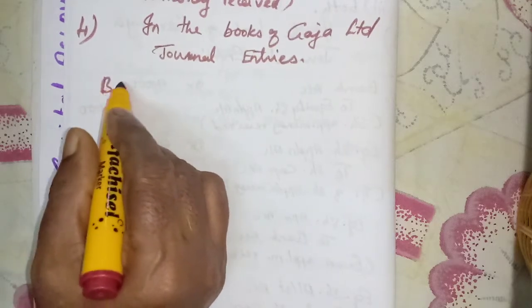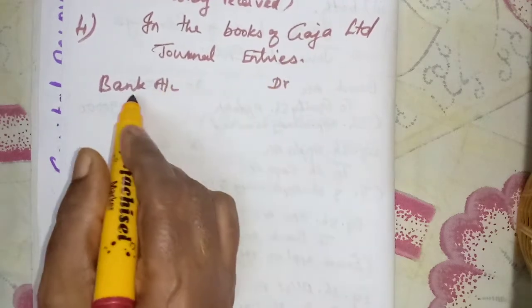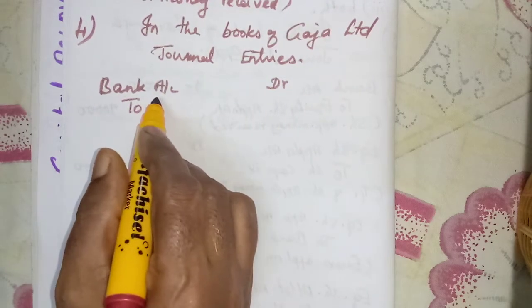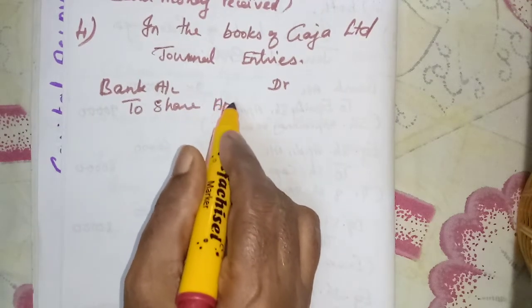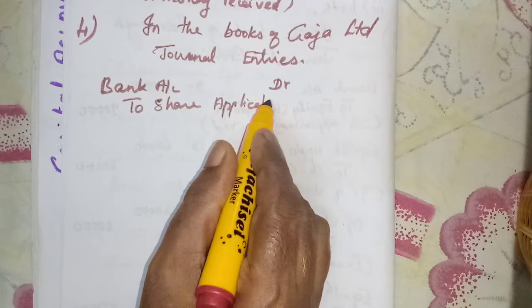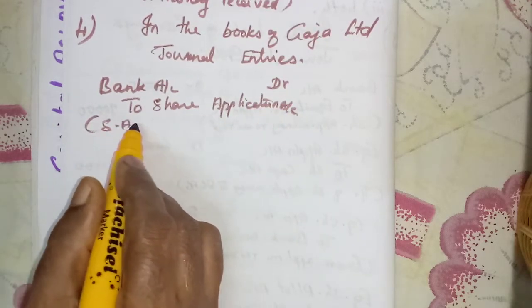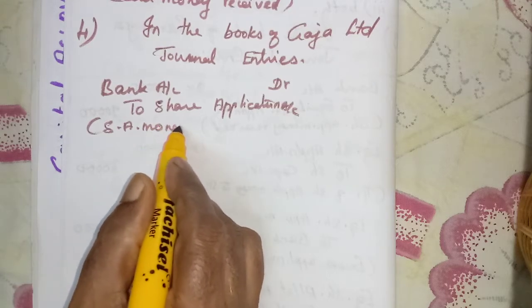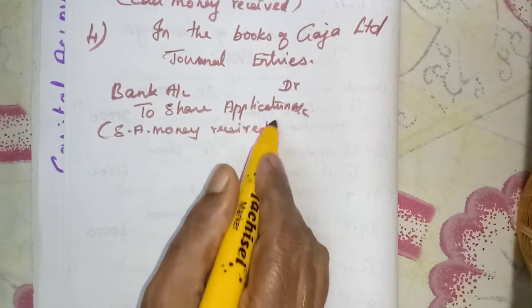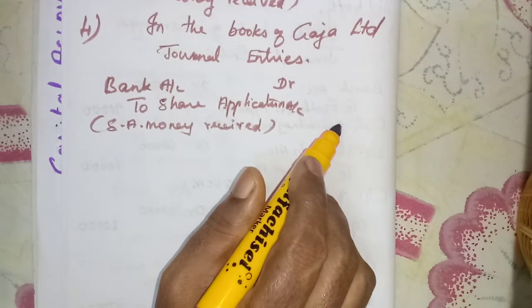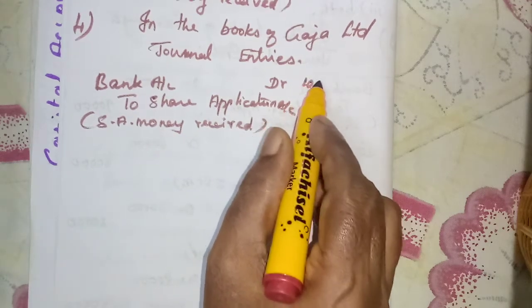Bank account debit to share application account. Here the word equity is not there, so no need. Share application money received. You don't write in short form, write fully. 50,000 shares into 2 on application, so 1 lakh.